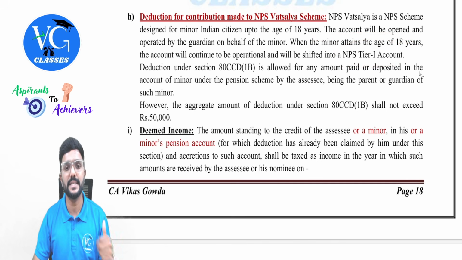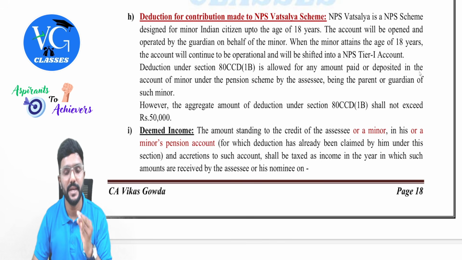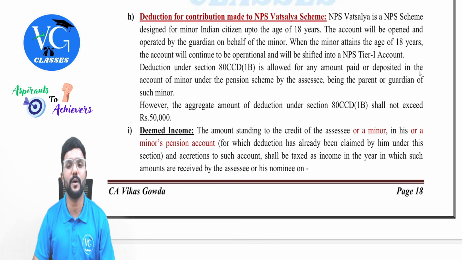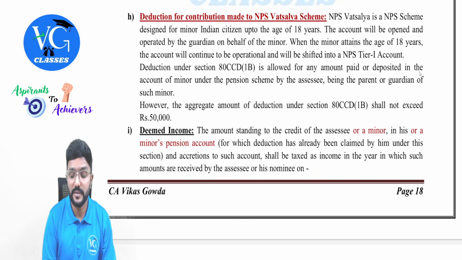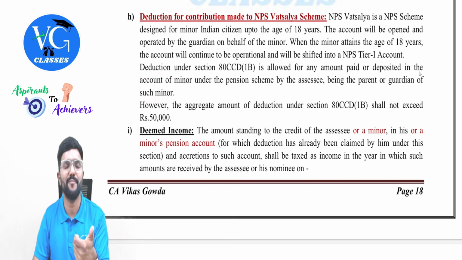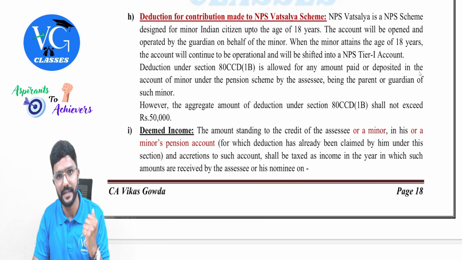Okay. Deduction under section 80CCD subsection 1B is allowed for any amount paid or deposited in the account of the minor under the pension scheme by the assessee, being a parent or guardian of such minor. So who can open the account in the name of the minor is the parent or the guardian.